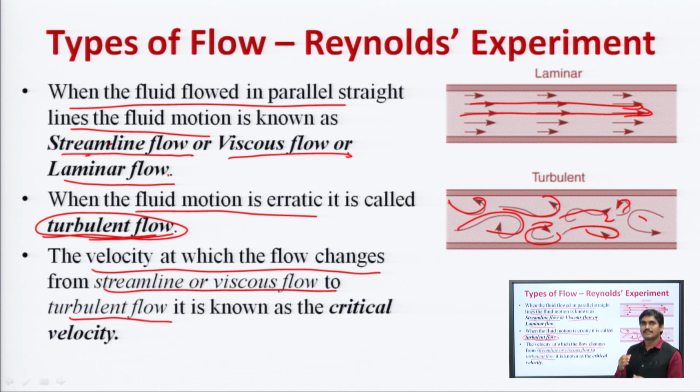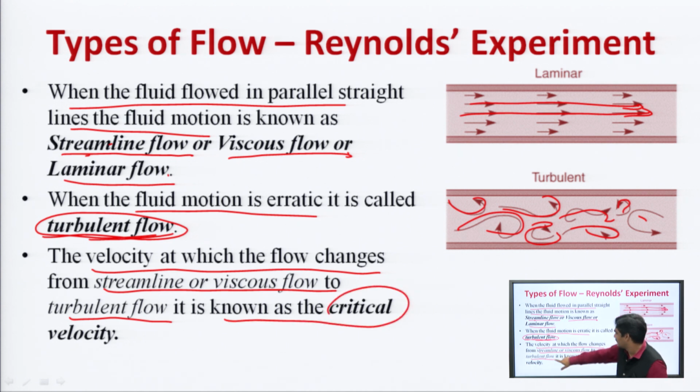That means, streamline और viscous flow से जब turbulent flow में change over होता है और उस समय जो velocity होती है, that velocity is called as critical velocity. क्या कहते हैं इसको? Critical velocity. That means, the velocity at which the flow of liquid changes from streamline to turbulent flow is called critical velocity.